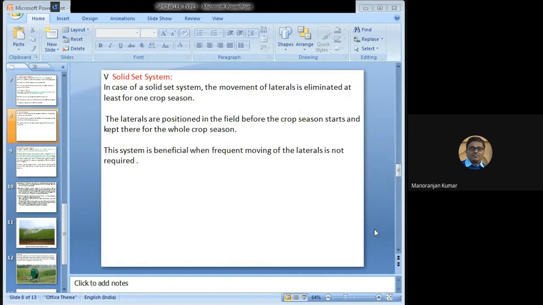As the crop season starts, it will lie on the field and it will be there for the whole crop season. The system is beneficial when frequent moving of the lateral is not required.